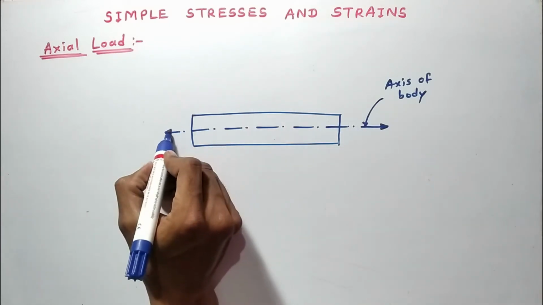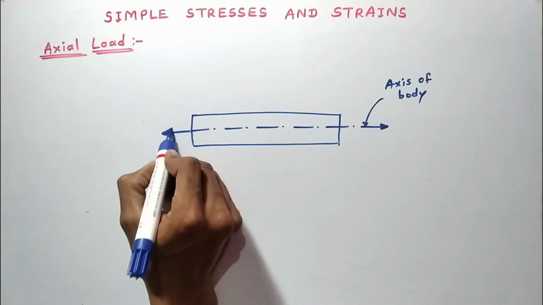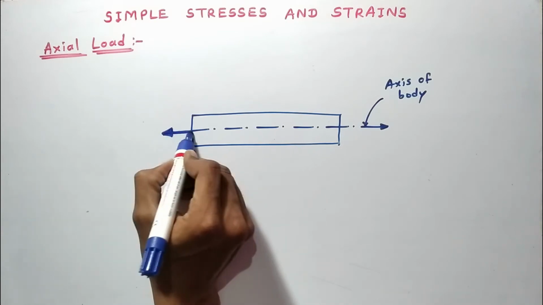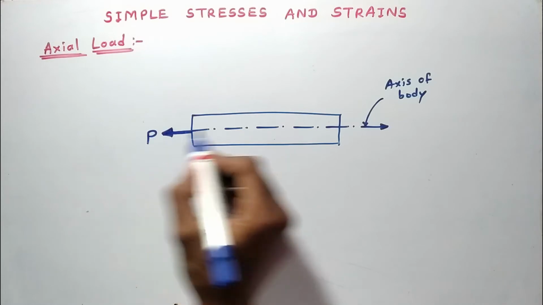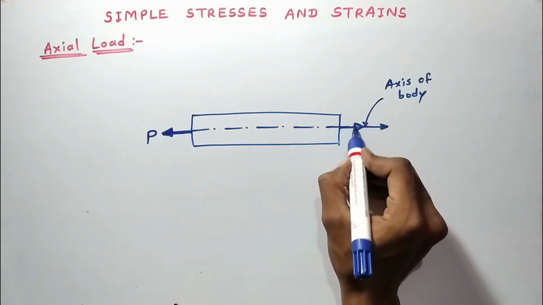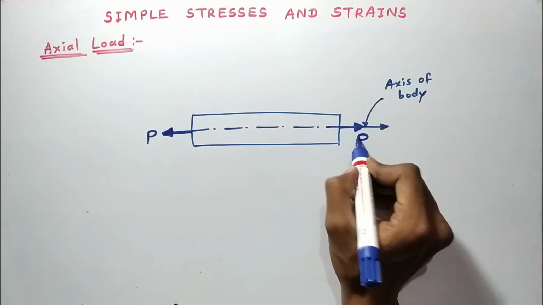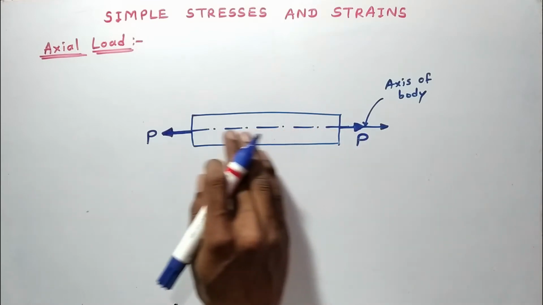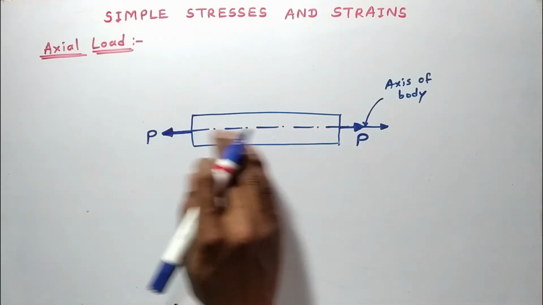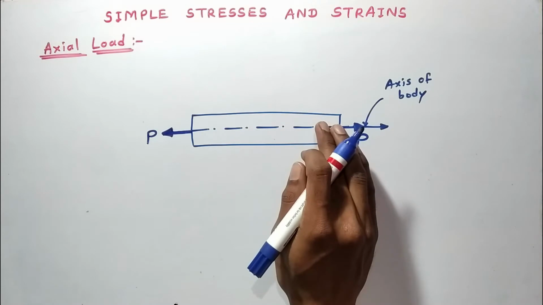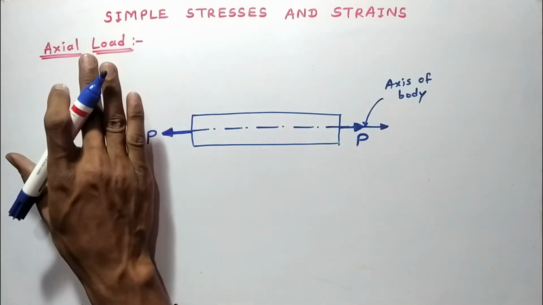Means if this is the line of action of load P, this is also the line of action of load P, and if it coincides with the axis of member, then that load is called axial load.